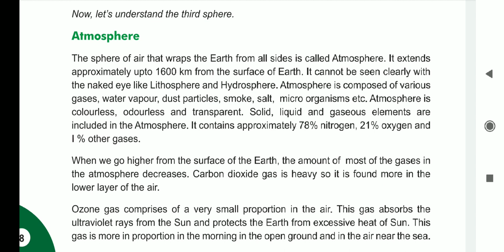But carbon dioxide is heavy in weight, that's why we get it near the surface of the earth.